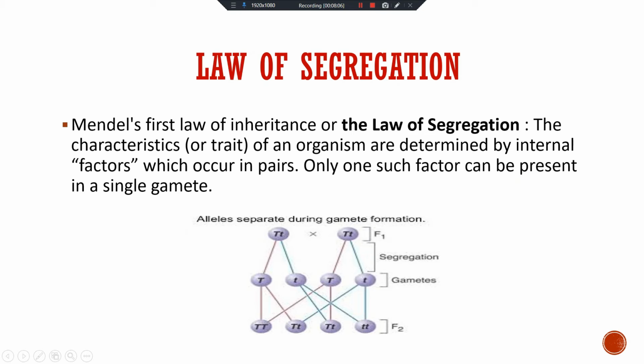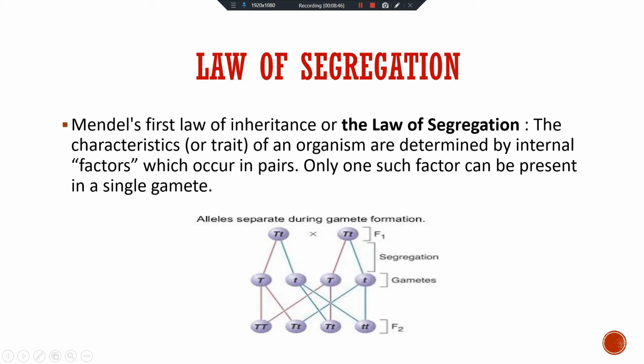And when the gametes are formed, each factor can be present in a gamete. It means that from one pair, two gametes are produced. Clear? So this is the law of segregation. Again I am explaining: the characteristics of an organism are determined by internal factors which are present in pairs, and only one factor can be present in a single gamete. It means they will segregate, and this is called the law of segregation.